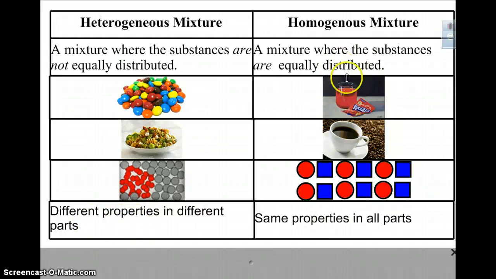On the other hand, homogeneous mixtures are going to have the same properties. So once these things mix, they kind of become one. They're one homogeneous mixture, and they're a little more difficult to separate, and they have the same properties in all parts of that mixture, not just in certain sections of that mixture.